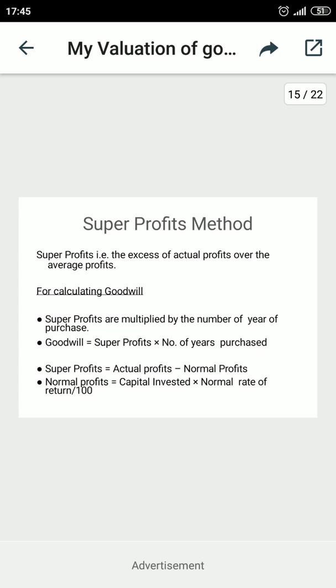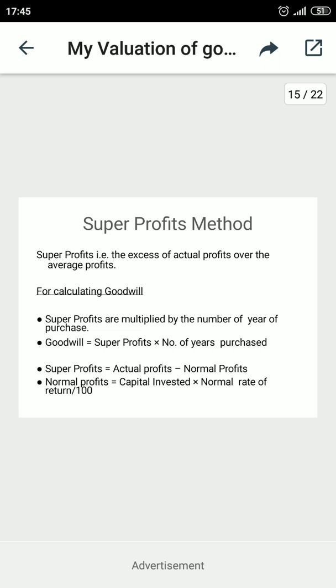So that means the super profit is the actual profit minus the normal profit. So the steps are to be taken here. The goodwill is to be calculated as the super profit multiplied by the number of years purchased. This is the simple aspect of calculating the goodwill.